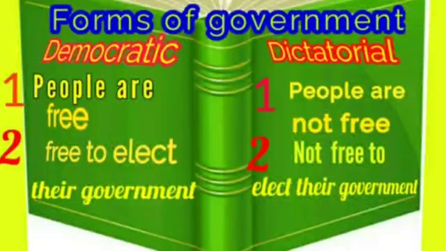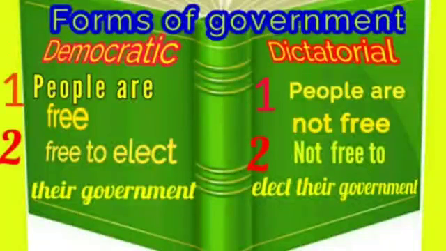So let us revise the main points of these two forms of government, democratic and dictatorial. First is the democratic government. In a democratic government, people are free to elect their government and to express their opinion. But in the dictatorial government, people are not free.